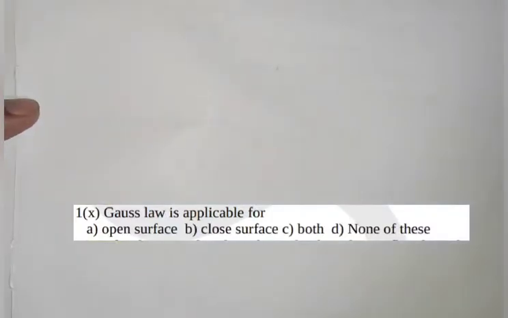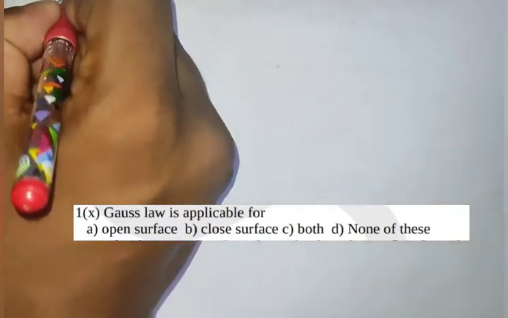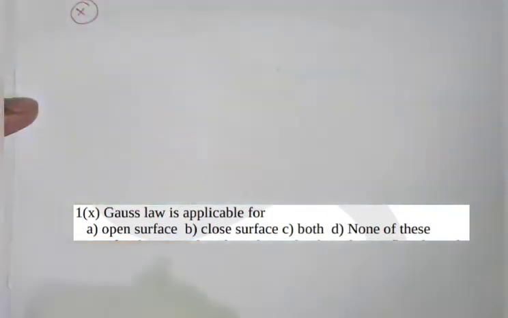Now I will come to the next question, number ten. It was: Gauss law is applicable for which surface? In our class, we already discussed that Gauss law is always applicable for a closed surface.